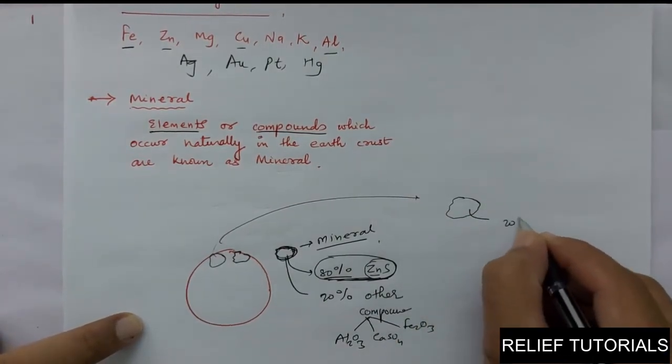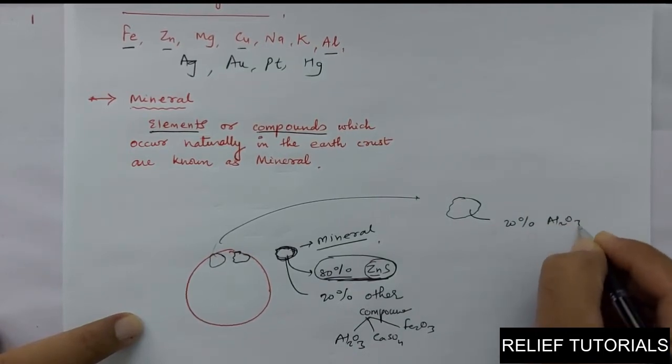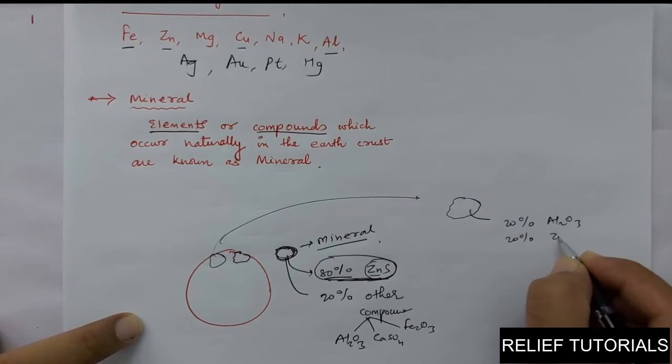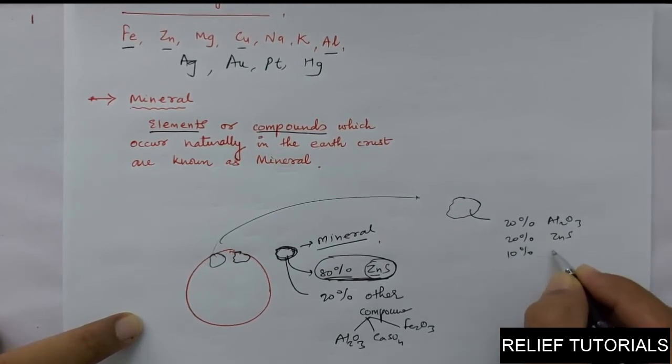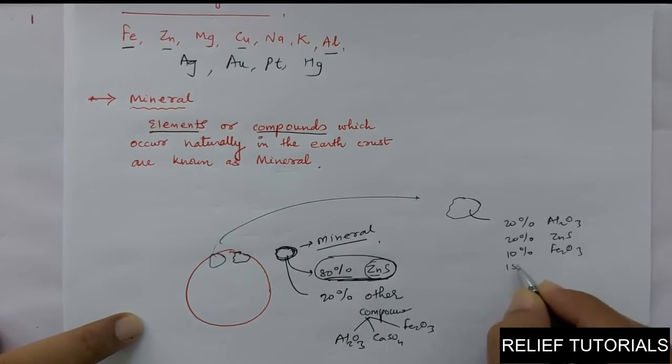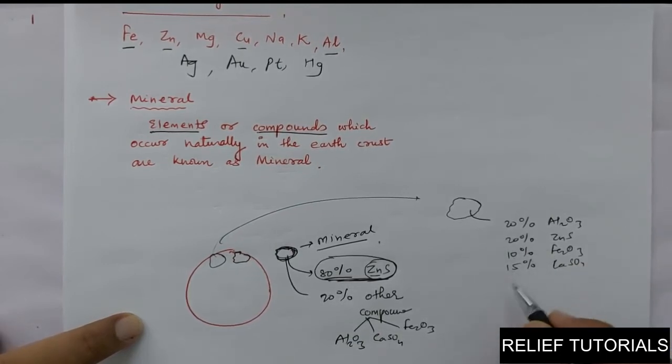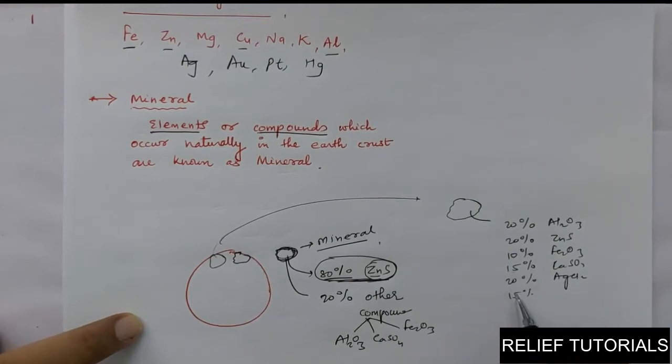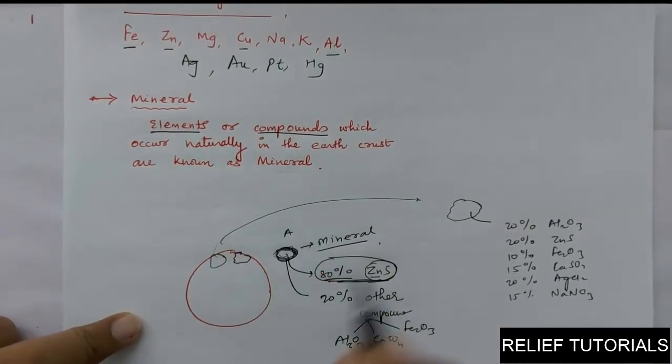We have studied that 20% of this is Al2O3, 20% is zinc sulfide, 10% is Fe2O3, 15% is, let us say, CaSO4, and 20% is silver chloride, one more 15%, let us say one of the compounds of sodium nitrate. So this is a mineral. Let us say this is mineral A and this is mineral B.